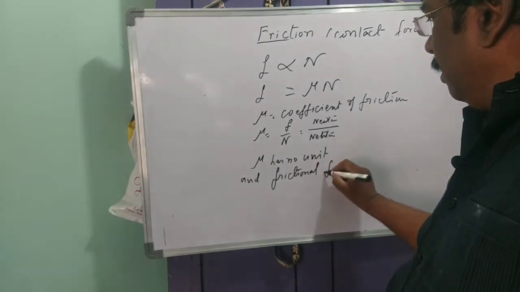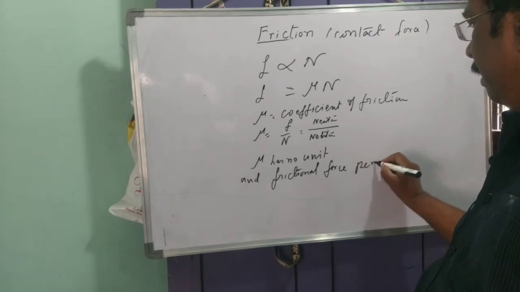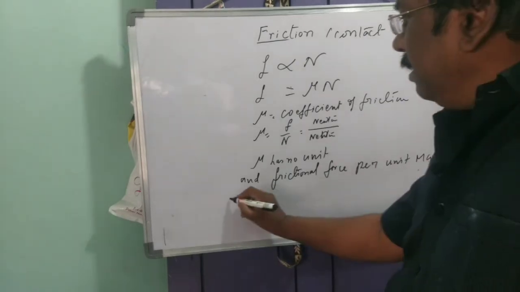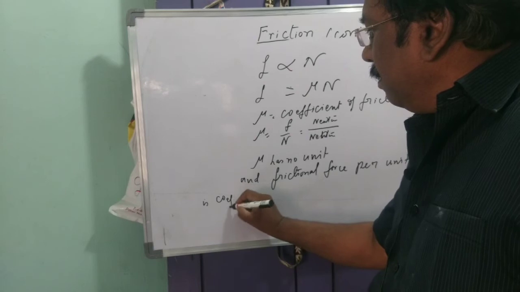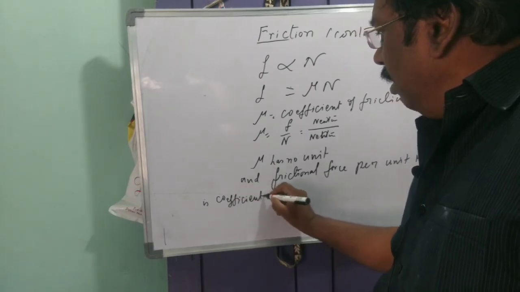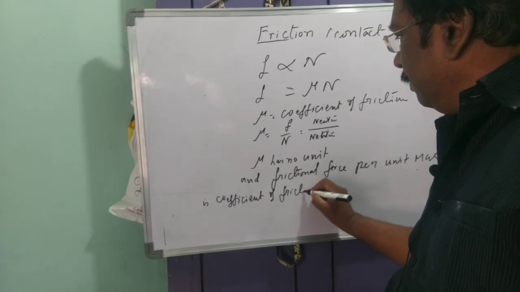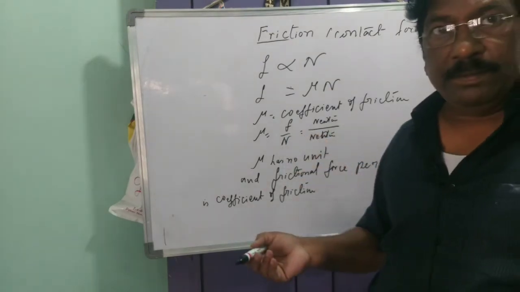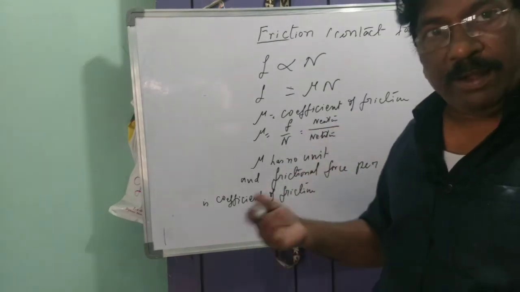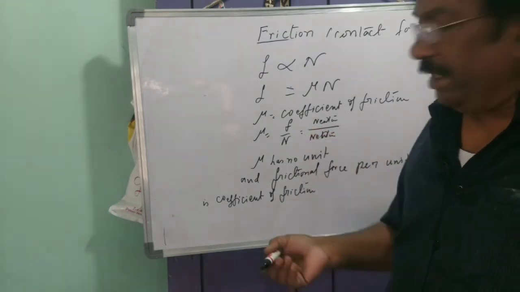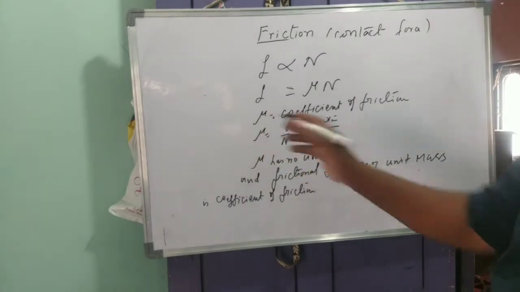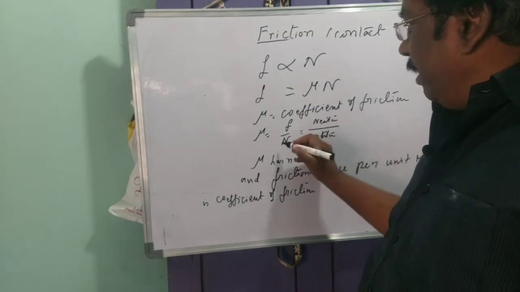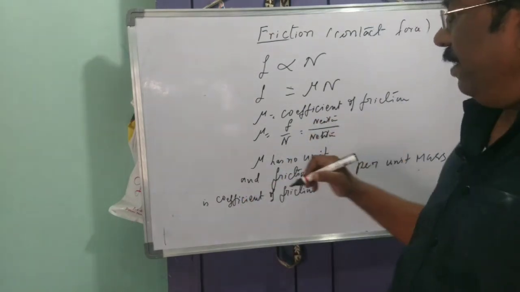Frictional force per unit normal force, that is per unit weight, is the coefficient of friction. Newton cancels, so no unit.